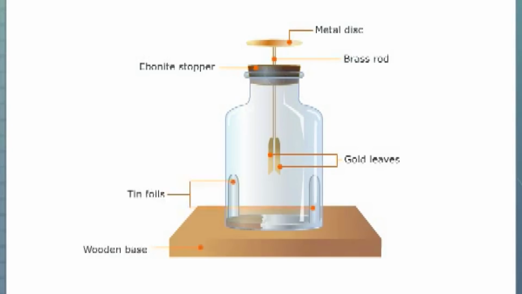Two strips of tin foil are fixed to the inside of the glass jar and run from the level of the gold leaf down to the wooden base. The wooden base is also covered with tin foil. This arrangement makes the electroscope more sensitive. The jar protects the gold leaves from damage due to air currents.